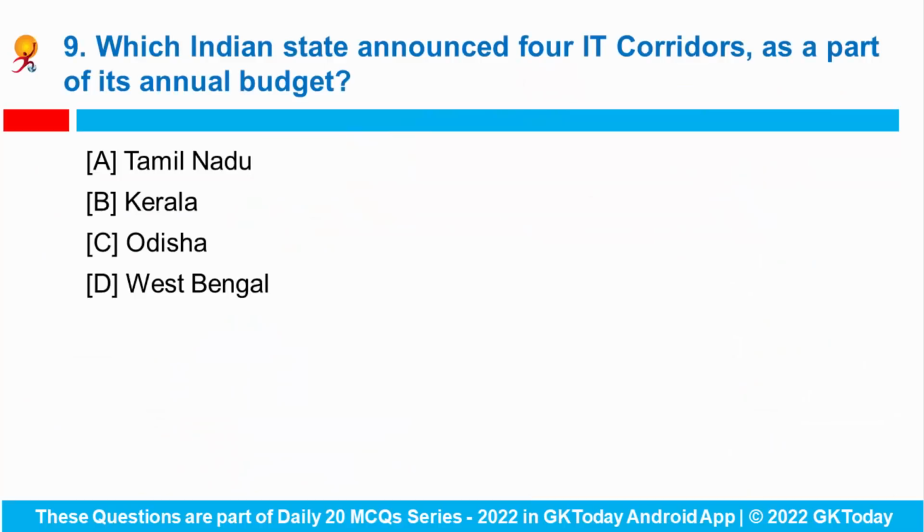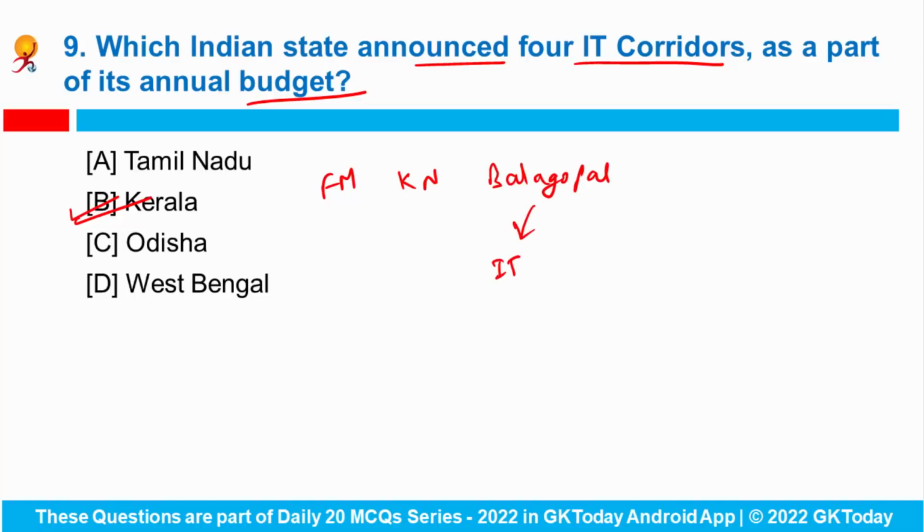Question number 9. Which Indian state announced 4 IT corridors as a part of its annual budget? So the Kerala budget presented by Finance Minister K.N. Balagopal included the infrastructure development of the IT sector. So the minister announced that 4 IT corridors will be made parallel to the existing NH66 as a part of decentralizing the IT sector in the state. And also he announced a new IT park to be constructed at Kannur.